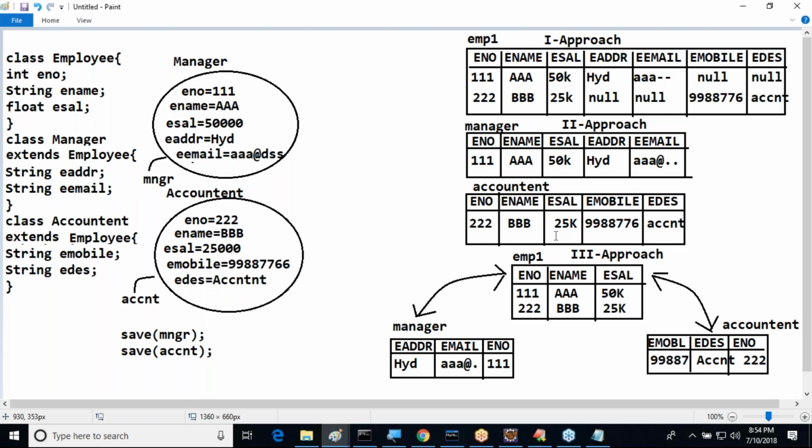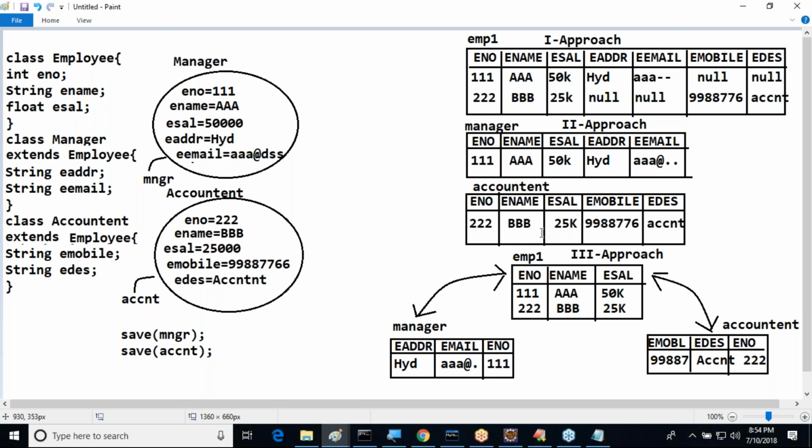But here my question is, which approach have we used in our database? If we use a particular approach, how does data have to be distributed in the corresponding approach? Our program has to determine which approach must be provided to our database. If we use a particular approach, when we save this manager object and accountant object, how is the data going to be distributed over the tables correspondingly? How is it possible to distribute data correspondingly to the respective tables? That's the question here.